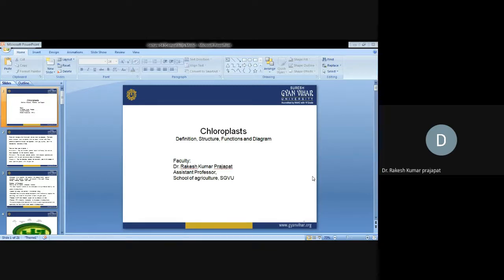Hello, good morning, friends. So today we will discuss a cellular organelle, that is chloroplast, a plant cellular organelle. So what is chloroplast? Definition, structure, functions, diagram, and details about this chloroplast that is present in the plant cell.